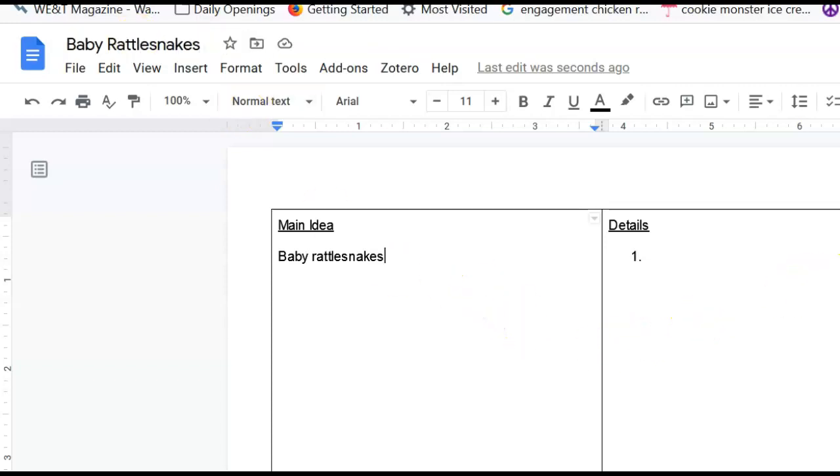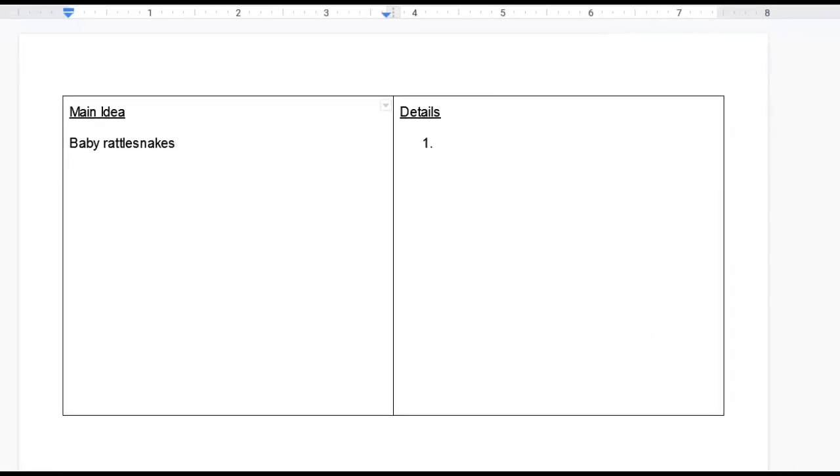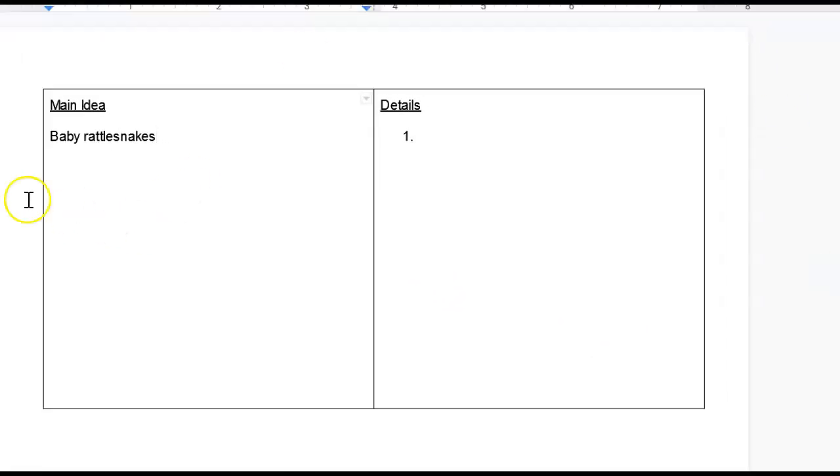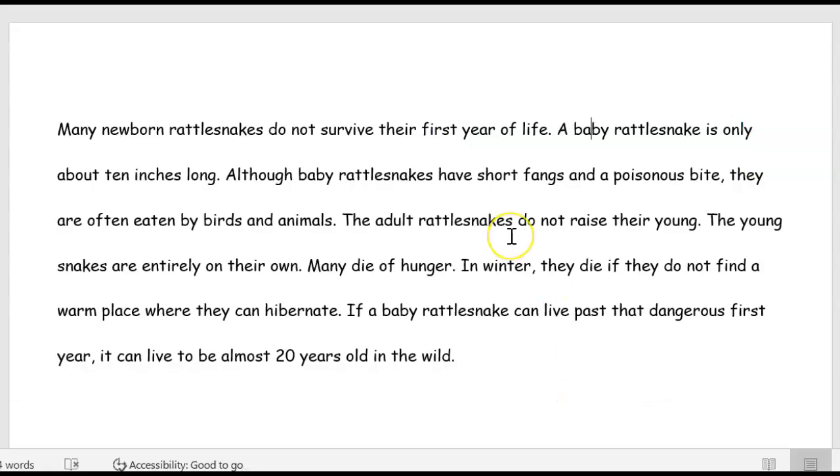So now we know where we're going with this, okay? So what we're going to do is go back and look in that document and find some details. Your goal is to find, I think by now you could probably find about 3 or 4, maybe a couple more than that. So let's see what we can do. It says many newborn rattlesnakes do not survive their first year of life. A baby rattlesnake is only about 10 inches long. Well, I think 10 inches long is good. If you want to highlight that, you can highlight that. That's a really good one.